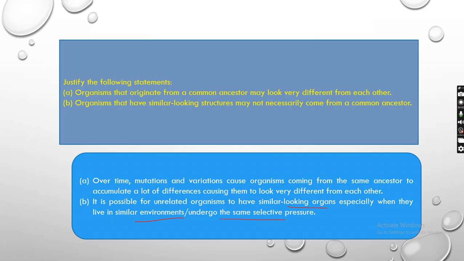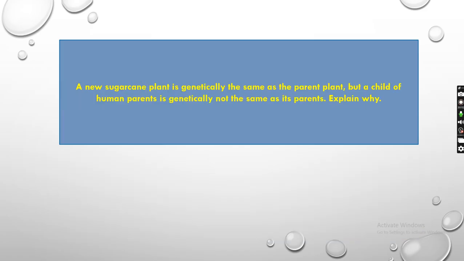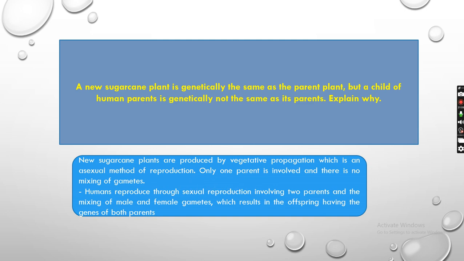So it is possible. Next one: a new sugarcane plant is genetically the same as the parent plant, but a child of human parents is genetically not the same as its parents. Explain why. One is the sugarcane plant, another is human. The sugarcane plant is genetically the same because of asexual reproduction. Human children are not the same because of sexual reproduction, where variations definitely will occur. In the sugarcane plant only one parent is involved, so there is no mixing of gametes. That's why they look alike. That's the answer.